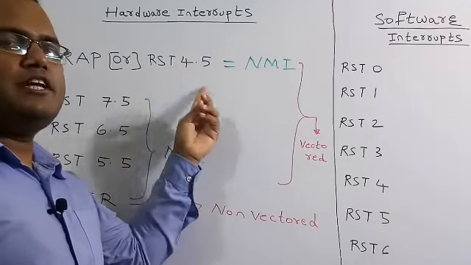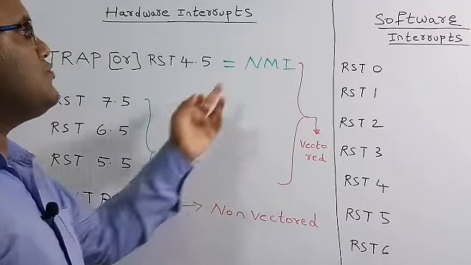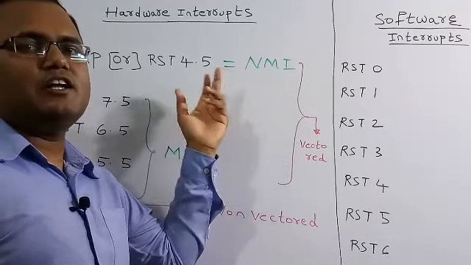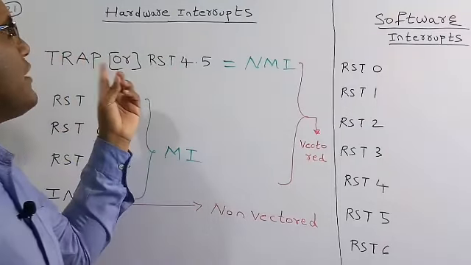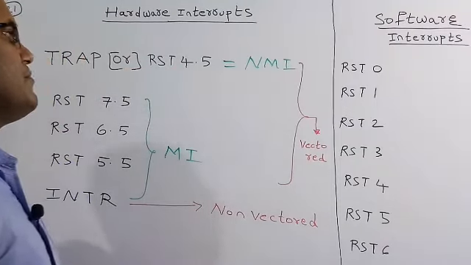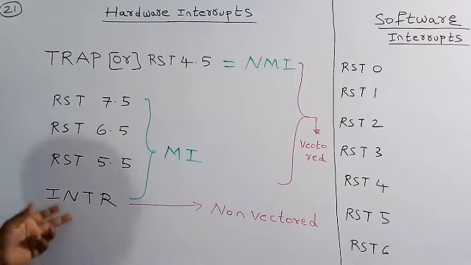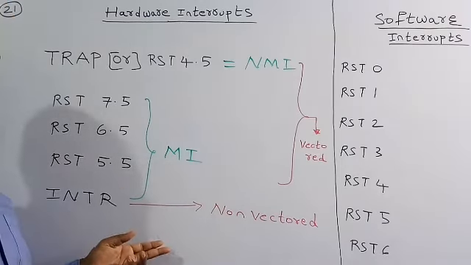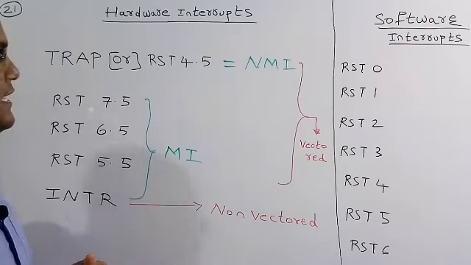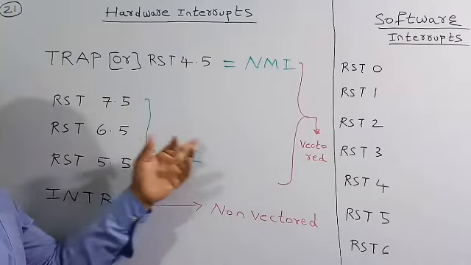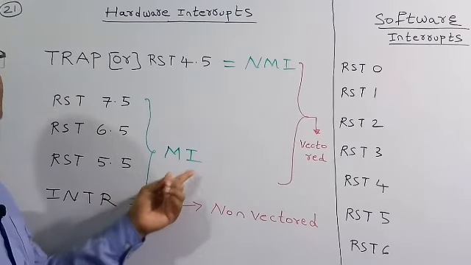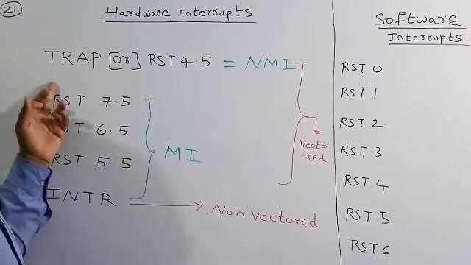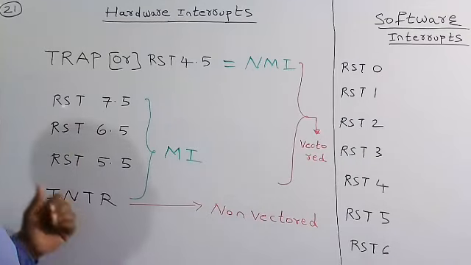After completing that work, the microprocessor returns to its own work. That is why it is called a non-maskable interrupt: it cannot be masked or ignored, and the microprocessor has to do the work provided by TRAP or RST 4.5. But for the remaining hardware interrupts, the microprocessor may ignore them or may not. It is dependent. These are called maskable interrupts, meaning the microprocessor can do the work or may not do the work. But these have higher priority compared to the remaining interrupts.